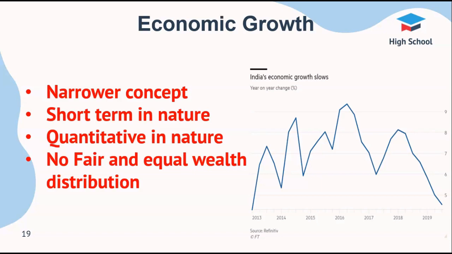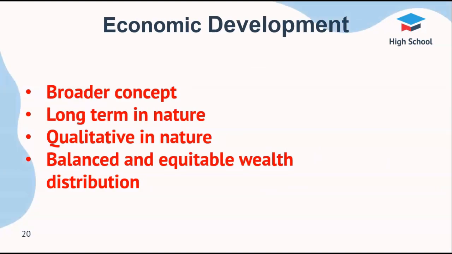It is quantitative. It does not emphasize the fair and equal distribution of wealth or income among all its people. It is an automatic process, so it may not require governmental support or aid or intervention. Economic development. It considers the rise in the output in an economy along with the advancement of the HDI index, which considers a rise in living standards, advancement in the technology, and overall happiness index in the nation.